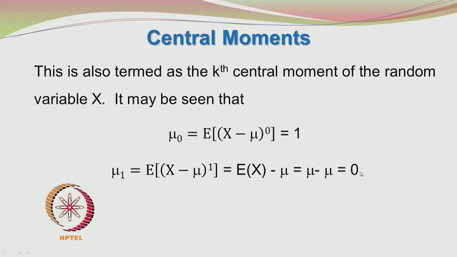Okay. So, this is the expected value of x minus mu, that we call as mu 1, which happens to be 0. So, mu 0 is 1 and mu 1 is 0. Okay.